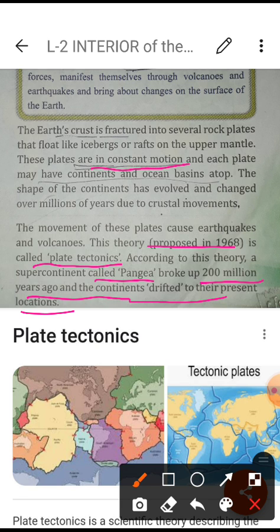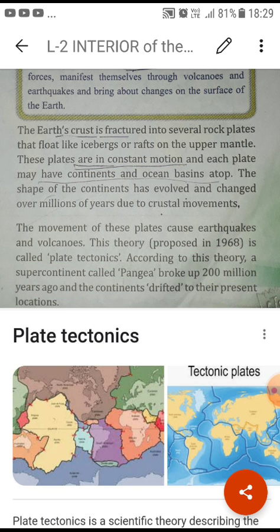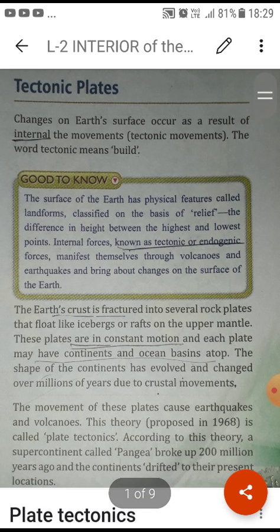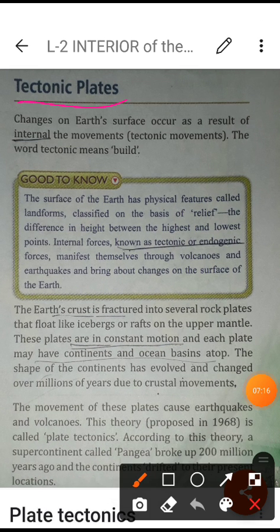According to this, our earth was in the Pangea form, but now it has changed into the present form. All these things happened because of the tectonic plates. Tectonic plates are responsible for all kinds of things. You know about the Himalayas. When we have time, we will talk about this also.